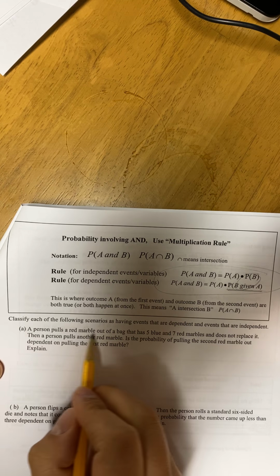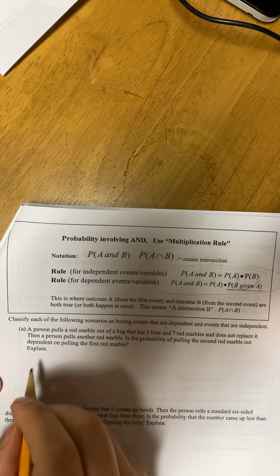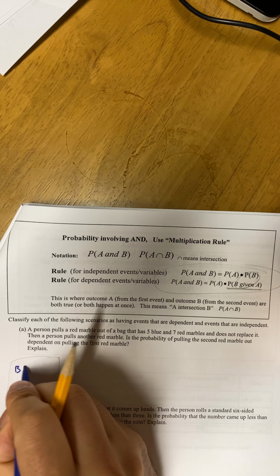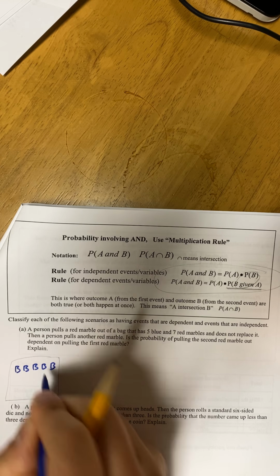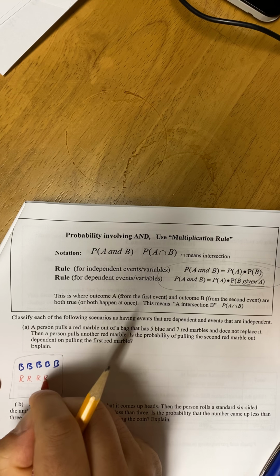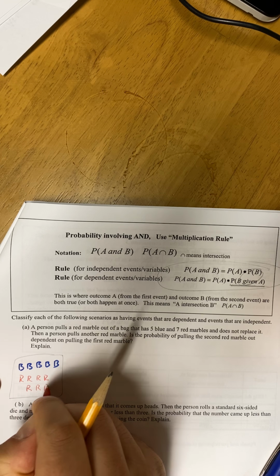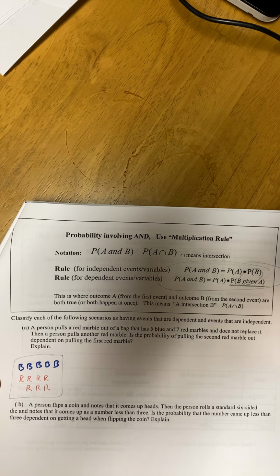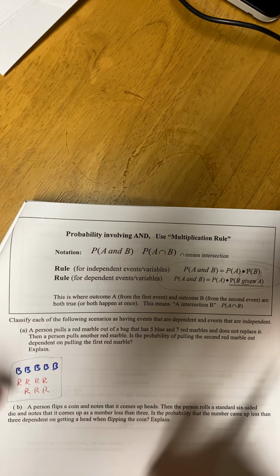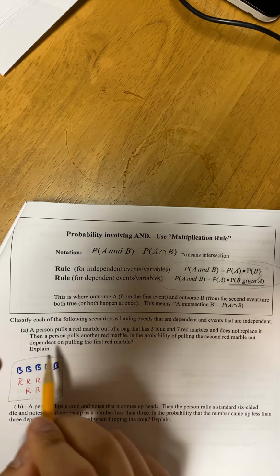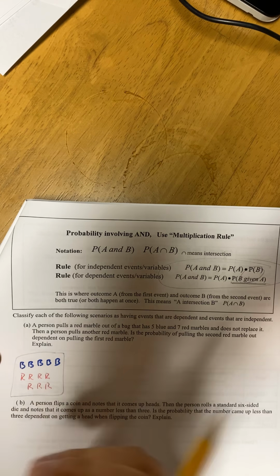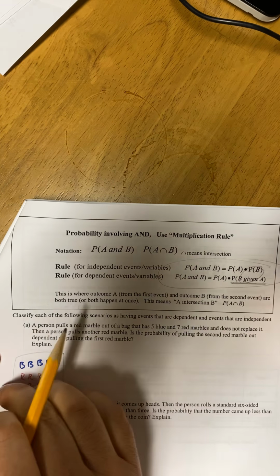Okay, a person pulls a red marble out of a bag that has 5 blue and 7 red. So here, 1, 2, 3, 4, 5. And I have 7 red. 1, 2, 3, 4, 5, 6, 7. So a person pulls a marble out and does not put it back in. So once they get that marble out, there's only 6 red marbles left. So that's going to change stuff. So that's actually sampling without replacement, without putting it back in.